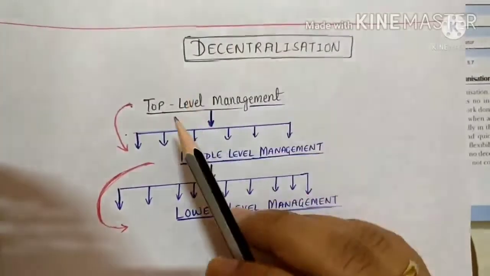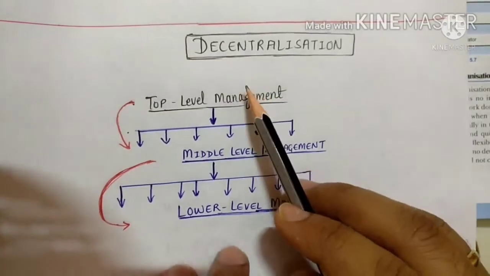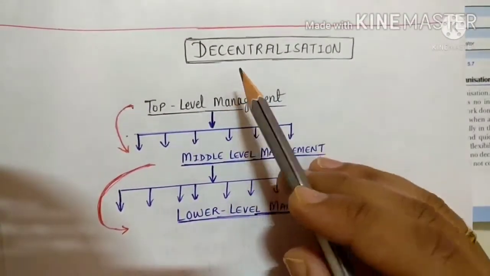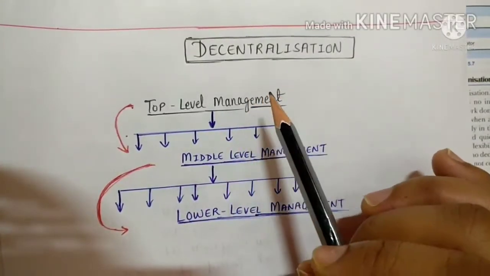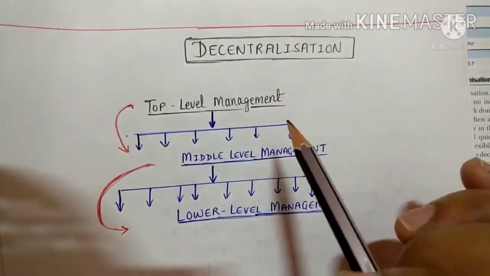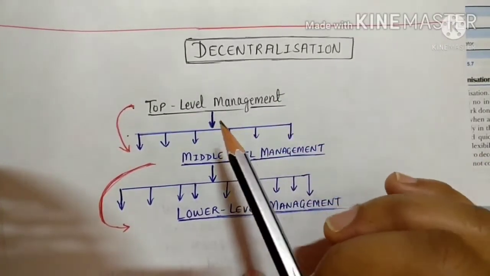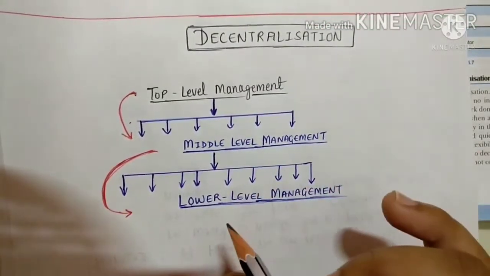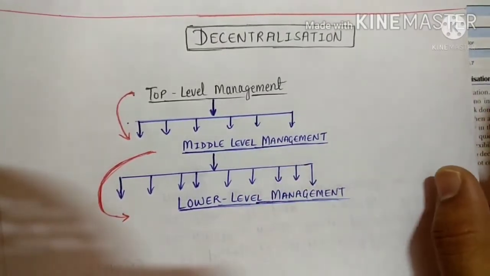Now as you can see here, in decentralization you can see top level, middle level, and lower level management. What are we actually deciding in advance in decentralization? It is a policy which is decided in advance: which type of authorities and powers, or you can say responsibility, will be shared by top level management, which authorities will be given to middle level management, and which authorities will be given to lower level management. These are decided in advance already.